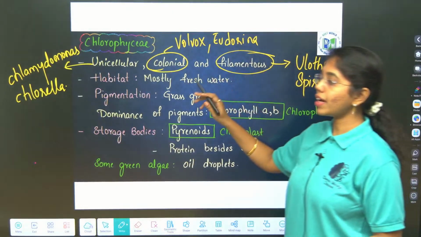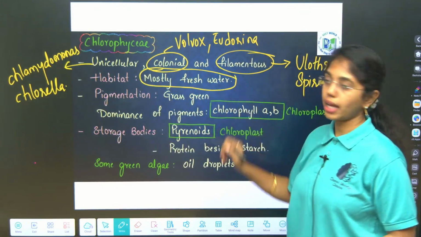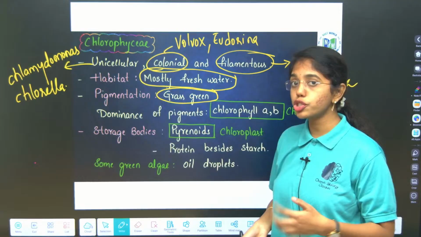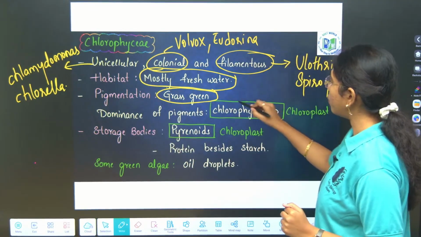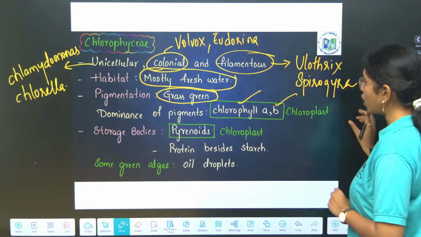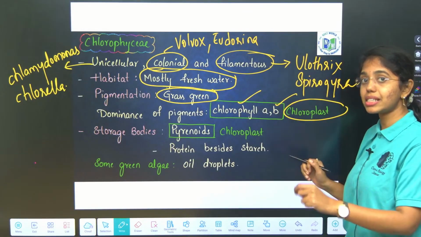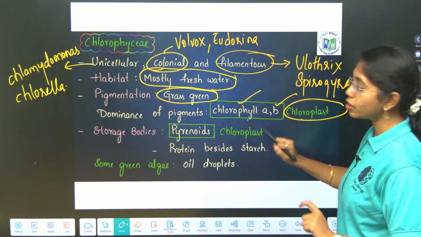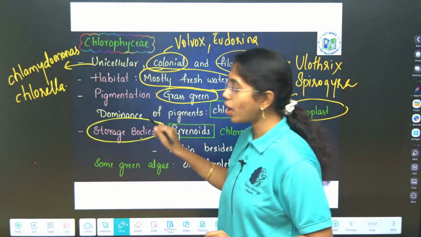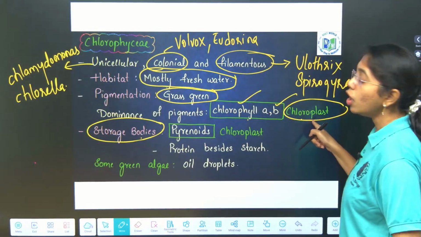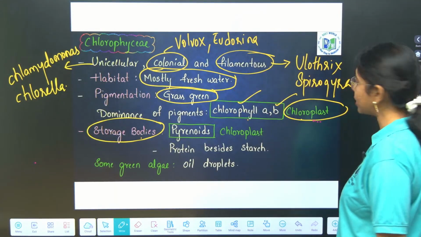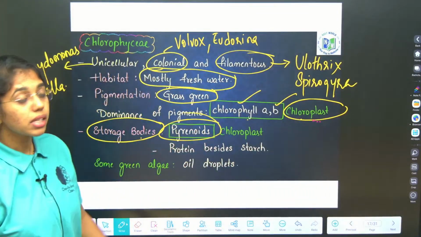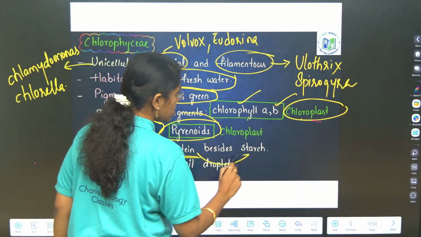Habitat, mostly chlorophycean members are what? Freshwater organisms. They inhabit freshwater. Pigmentation is grass green. This grass green pigmentation is because of the dominance of pigments like chlorophyll A and B, which are present inside the chloroplast. Chloroplast consists of pigments chlorophyll A and B, and it also consists of storage bodies. Where are storage bodies present in green algae? Inside the chloroplast. Storage bodies here are pyrenoids.